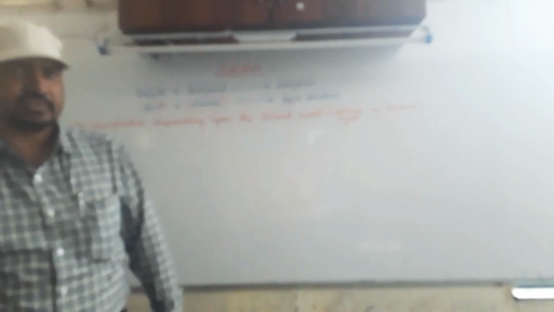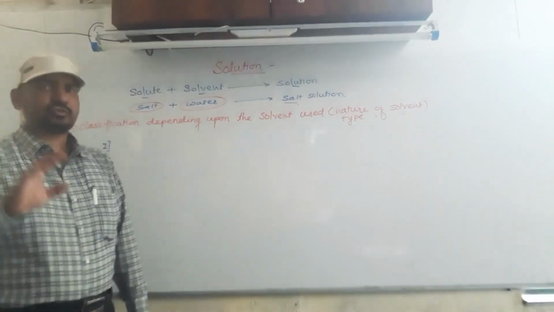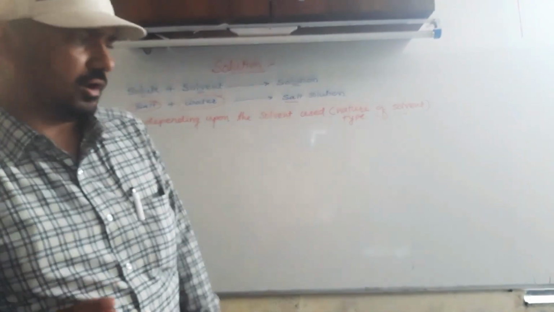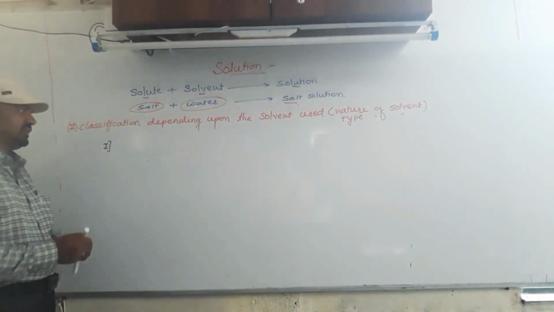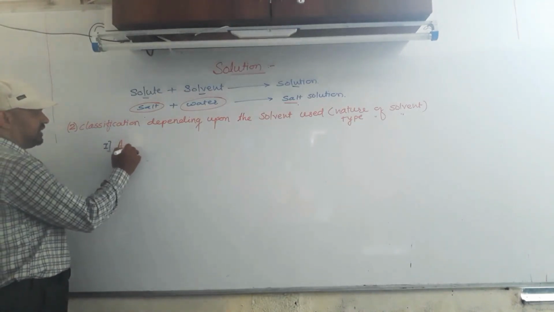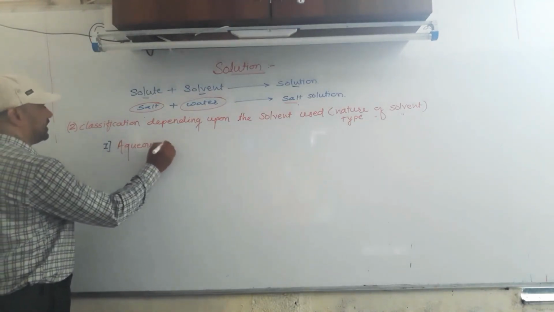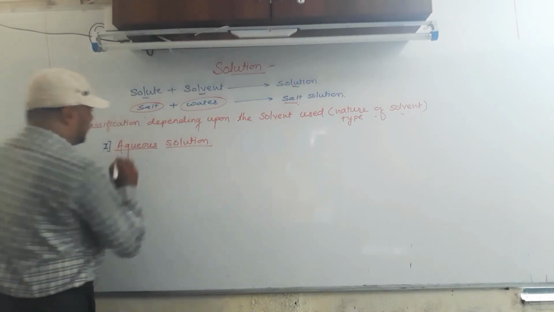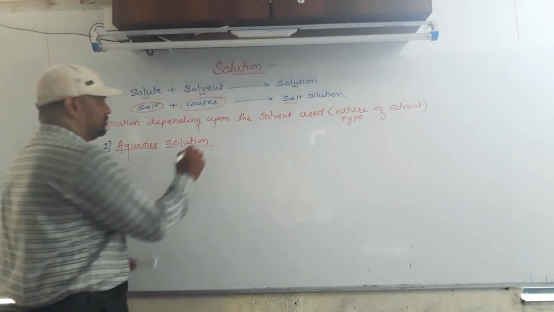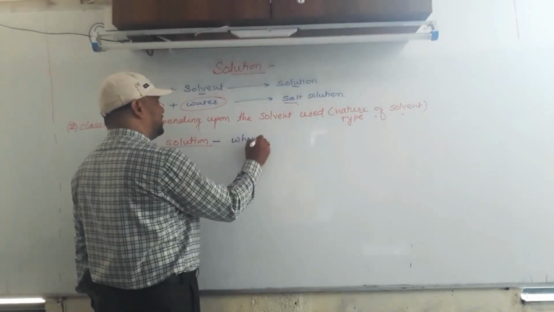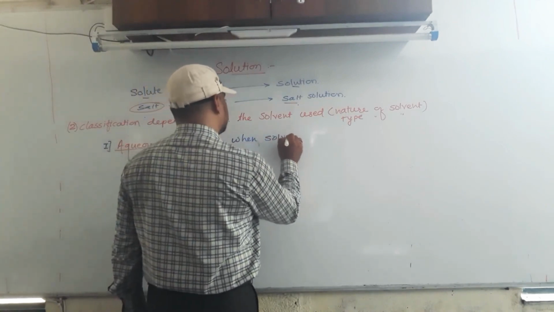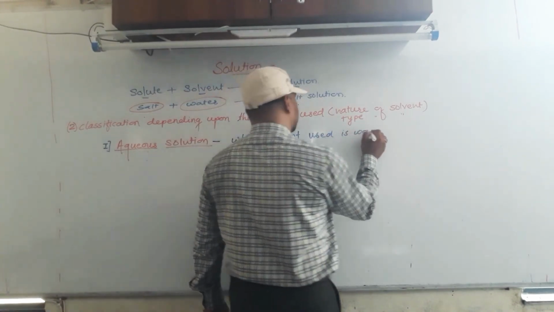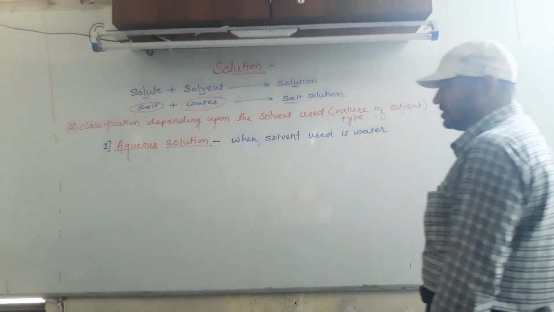We learned in previous classes that most things in the world dissolve in water. Not all things, but most of them. Hence most solutions are aqueous solutions. From the name aqueous you know that when the solvent used is water, it is called an aqueous solution.